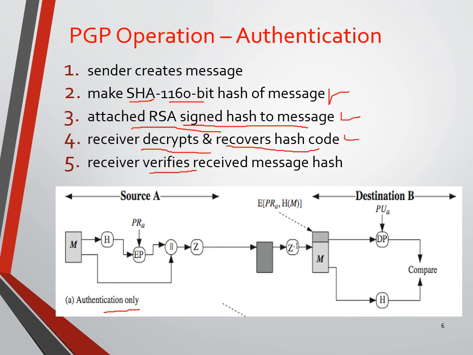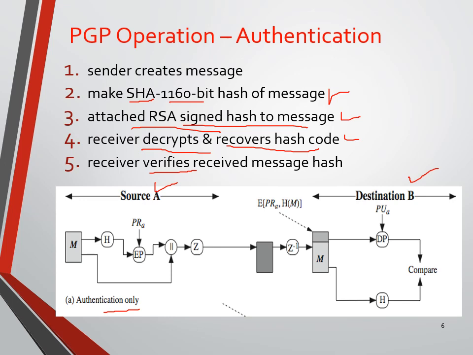So the source is A, user A. You need to send a message to the destination, user B. Before sending, a lot of processing needs to be done in order to achieve security for the data.